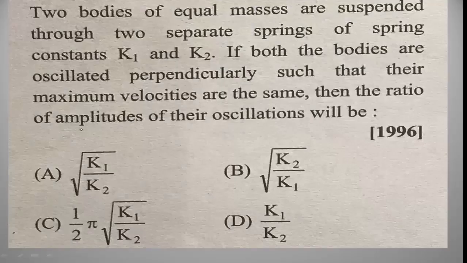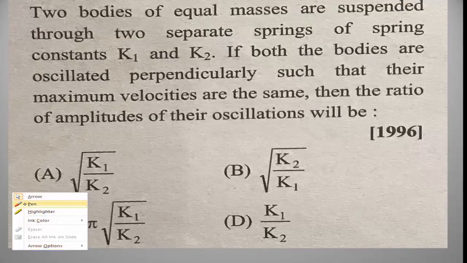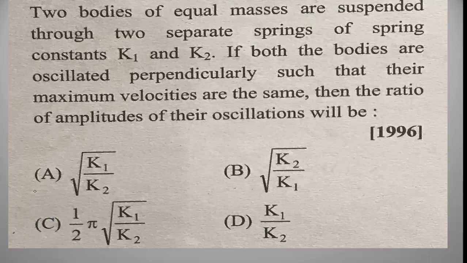The next problem is two bodies of equal masses. Two bodies of equal masses are suspended through two separate springs of spring constants K1 and K2. If both the bodies are oscillated perpendicularly such that their maximum velocities are the same, then the ratio of amplitudes of their oscillations will be.